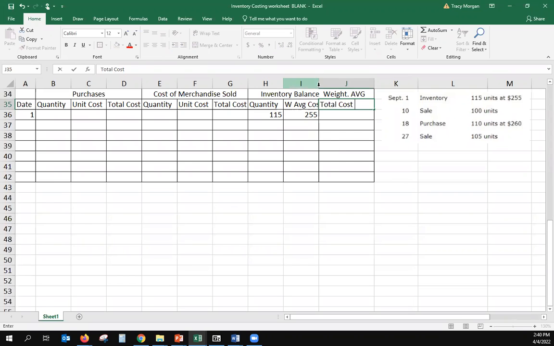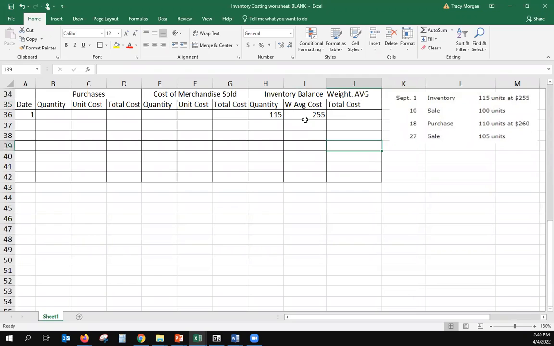Okay, so let's think about weighted average for just a minute. If you have a room full of items that each cost $255, then the average cost of each item is $255. So when you're given beginning inventory, that is the average cost of that beginning inventory. To find total cost, you'll just multiply that out. And I'll go ahead and copy that formula down.